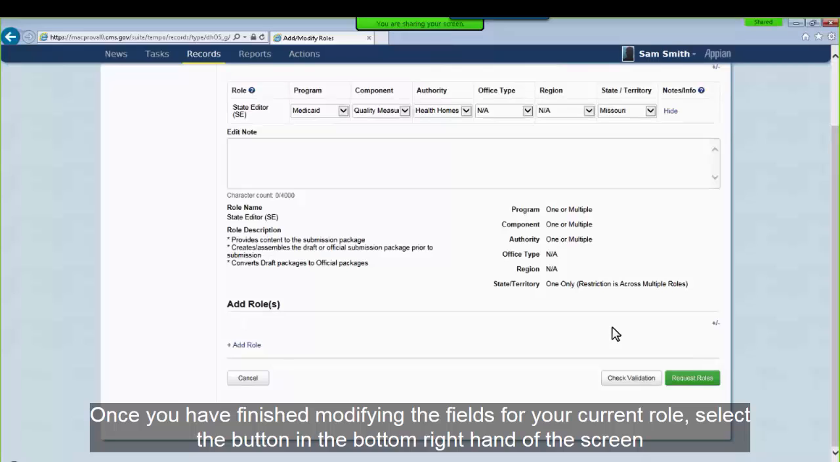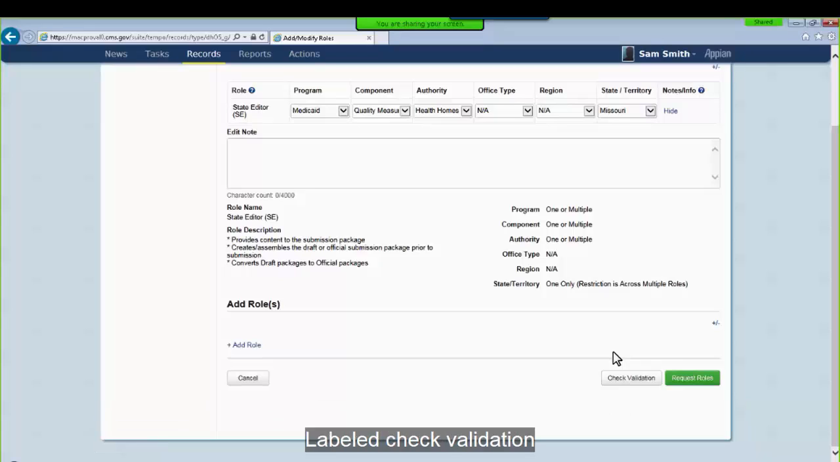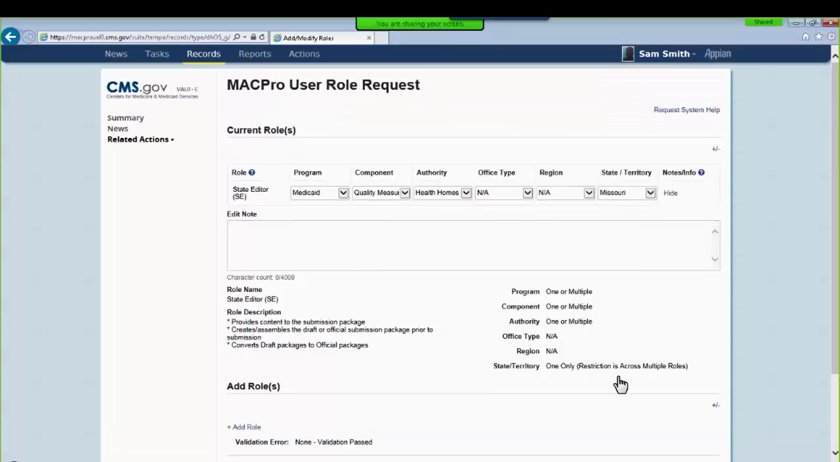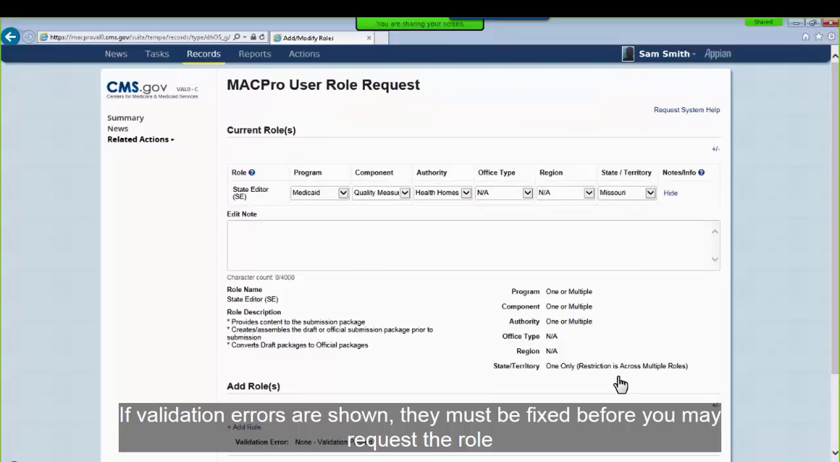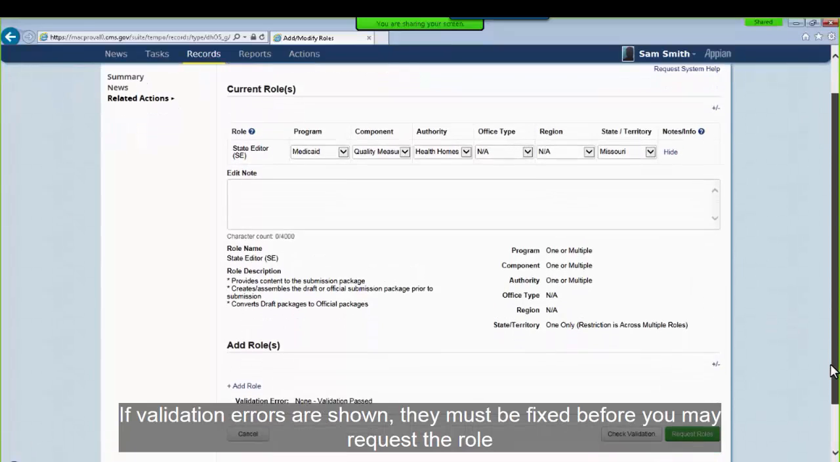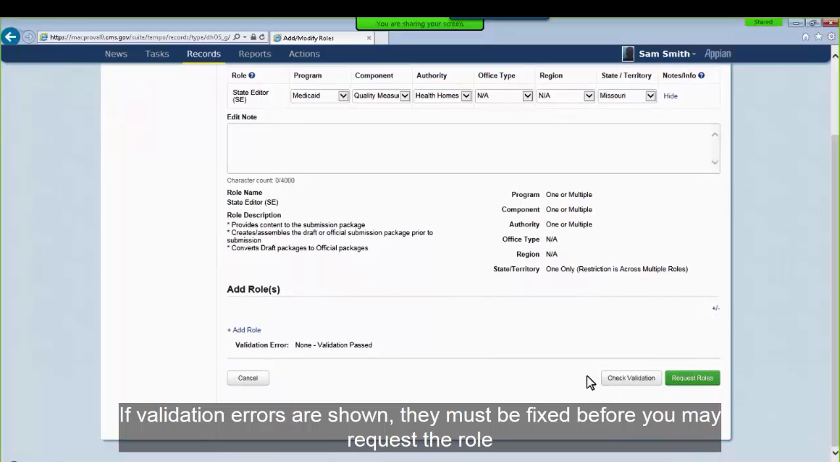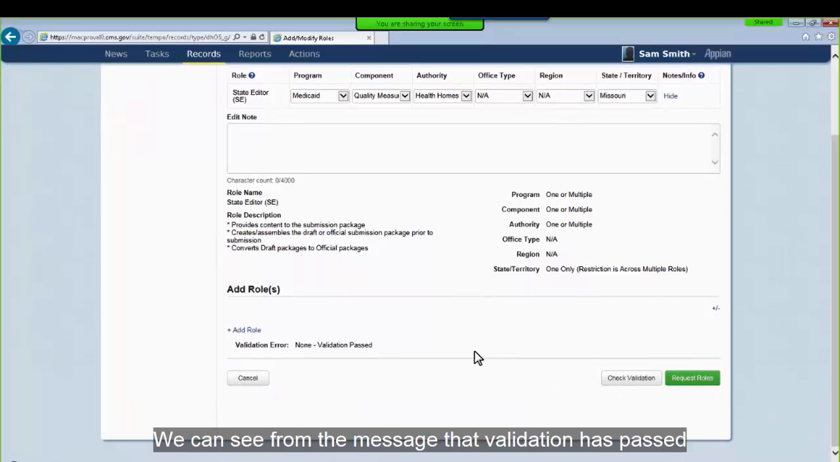Once you have finished modifying the fields for your current role, select the button in the bottom right hand of the screen labeled Check Validation. If validation errors are shown, they must be fixed before you may request the role. We can see from the message that validation has passed, so we will select the green button labeled Request Roles.